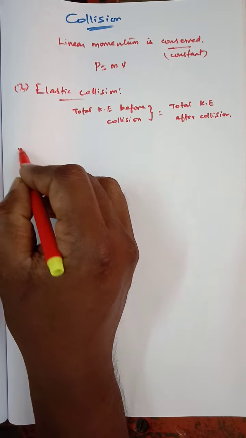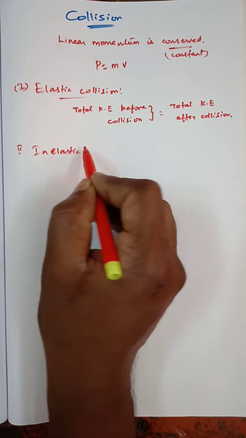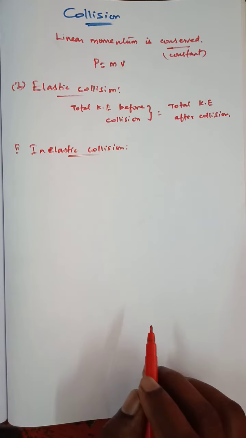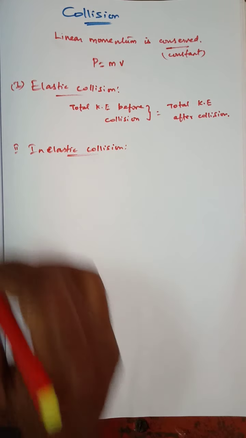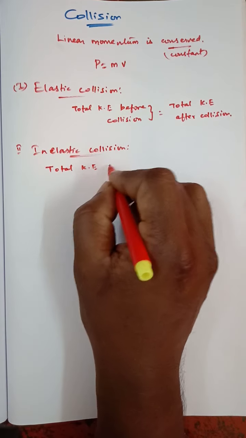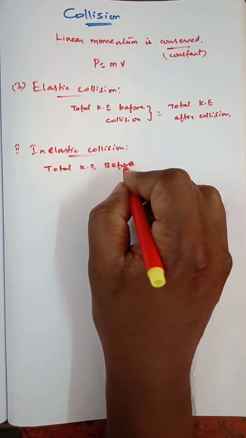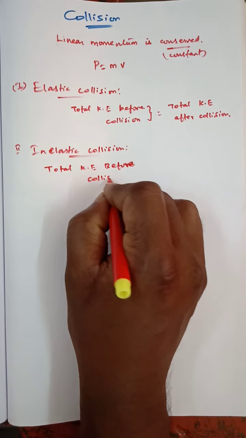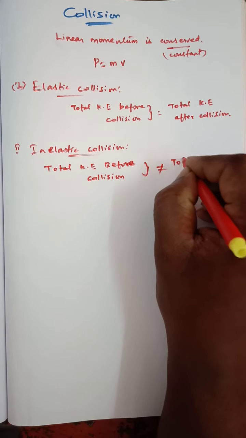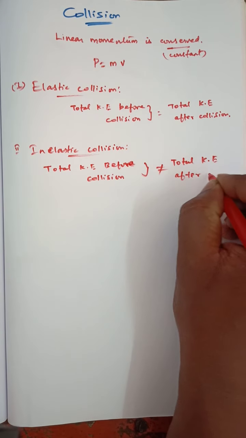The second type is called inelastic collision, which means not equal. So write total kinetic energy before collision is not equal to total kinetic energy after collision.